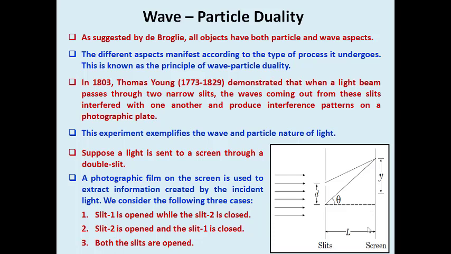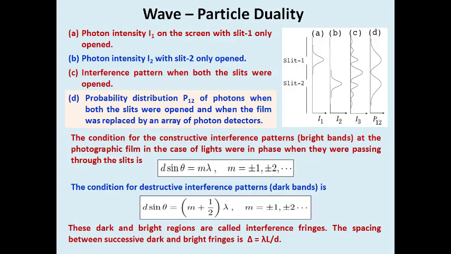So these are the three conditions, three steps involved in analyzing the wave and particle nature of light using Young's double slit experiment. So now you notice what the conditions are and what result we got. You just find this diagram.